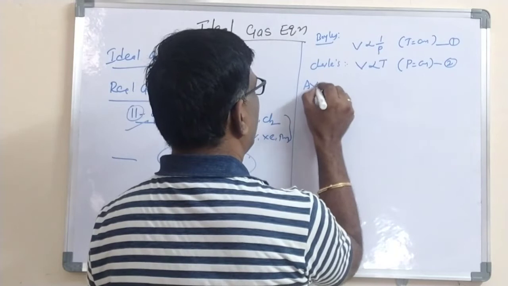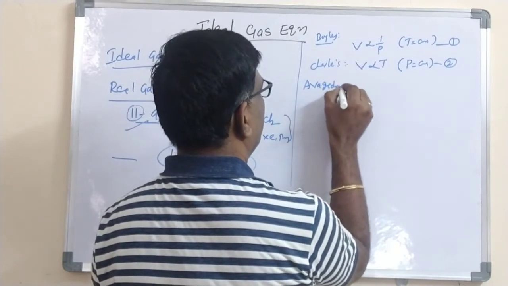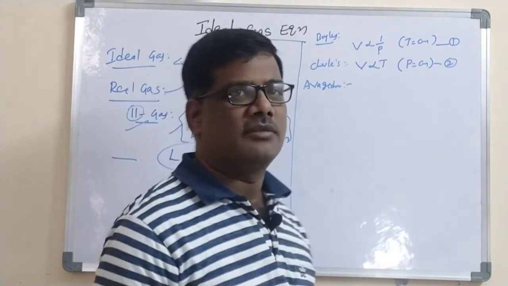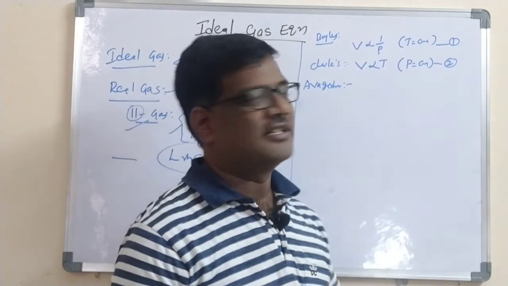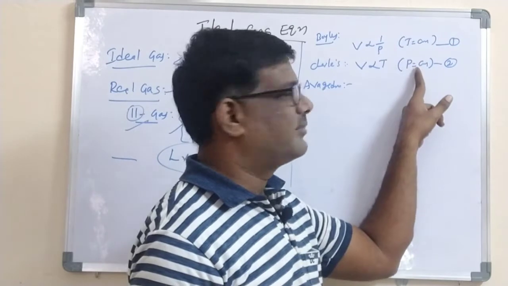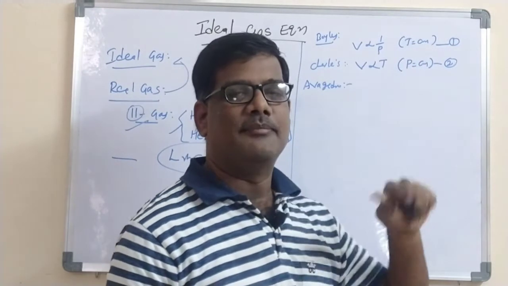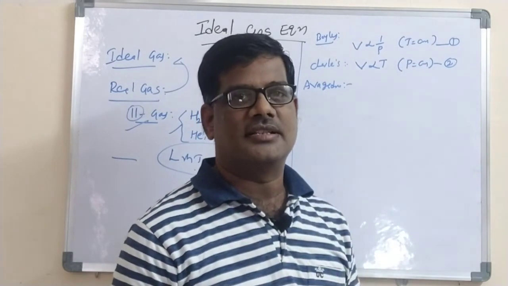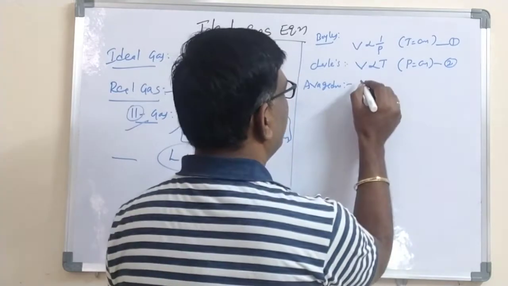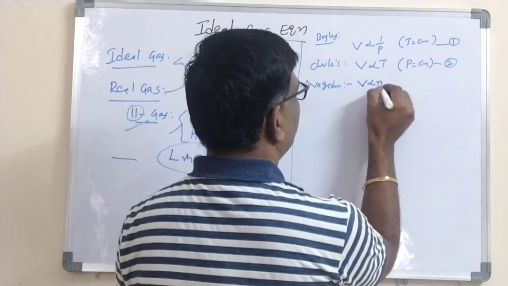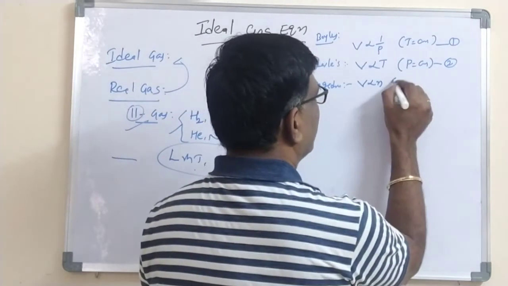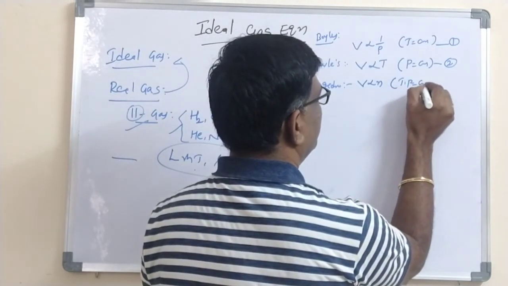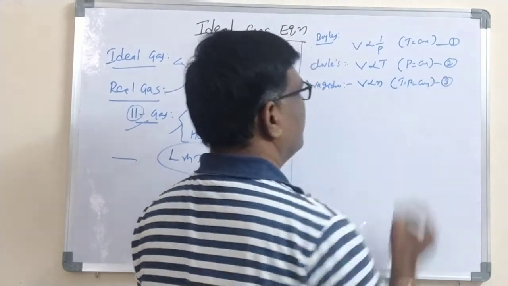Number 3, Avogadro law. Avogadro law gives the relation between the volume and the number of moles at constant temperature and pressure. In this case, temperature and pressure both are constant. Volume and number of moles are directly proportional to each other. Condition is temperature and pressure both are constant. Let us give equation number 3.